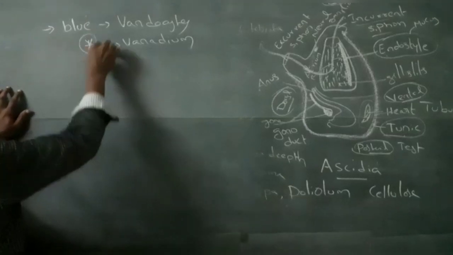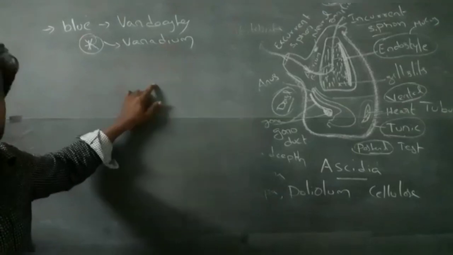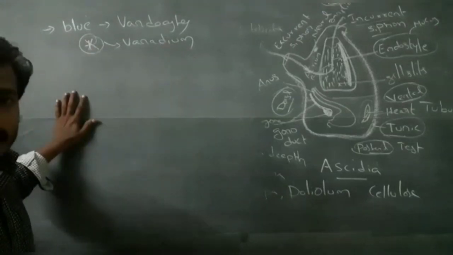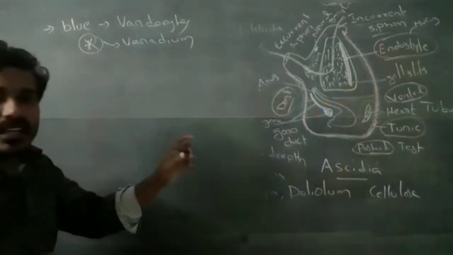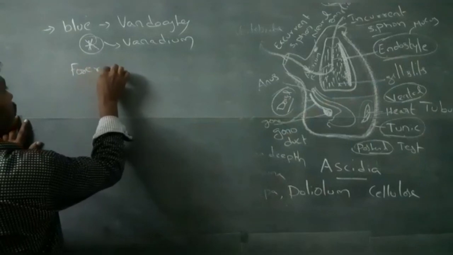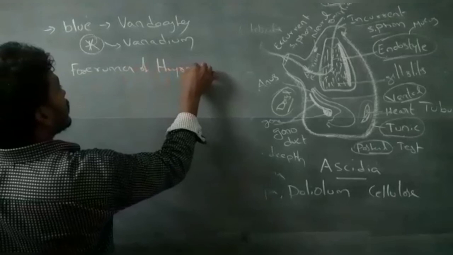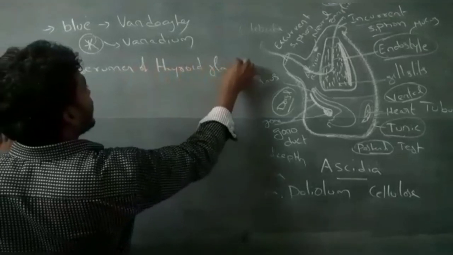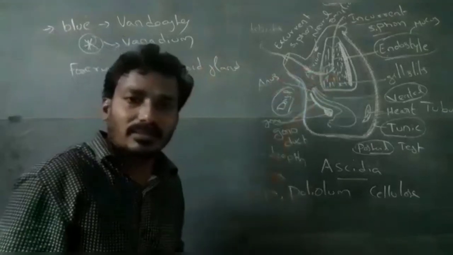Important: vanadium is present in the blood of urochordates, so the blood is blue. The endostyle is the forerunner of the thyroid gland, which means the thyroid gland is formed from the endostyle.